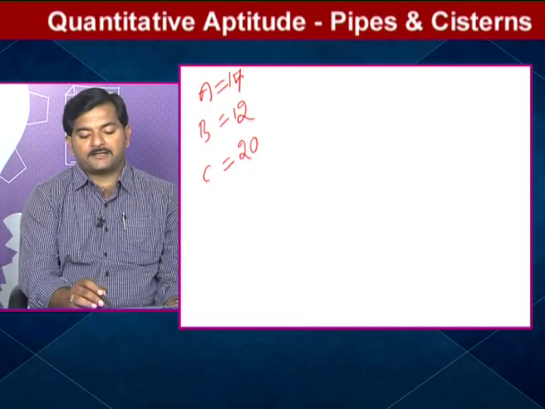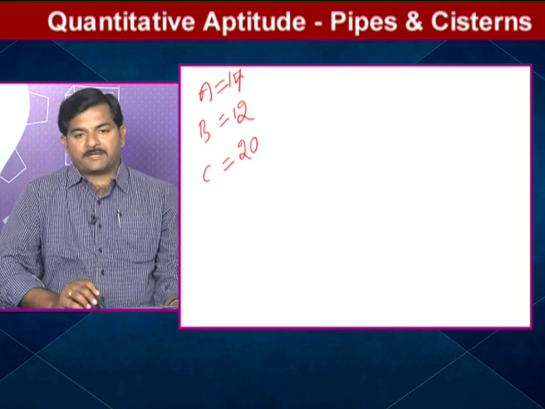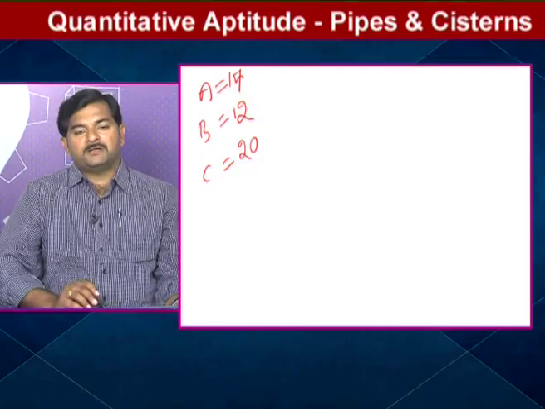Here it's very clear, LCM is equal to how much I'm getting? 60. And now we have to take the factors. 15 4s are 60, 12 5s are 60, 20 3s are 60.